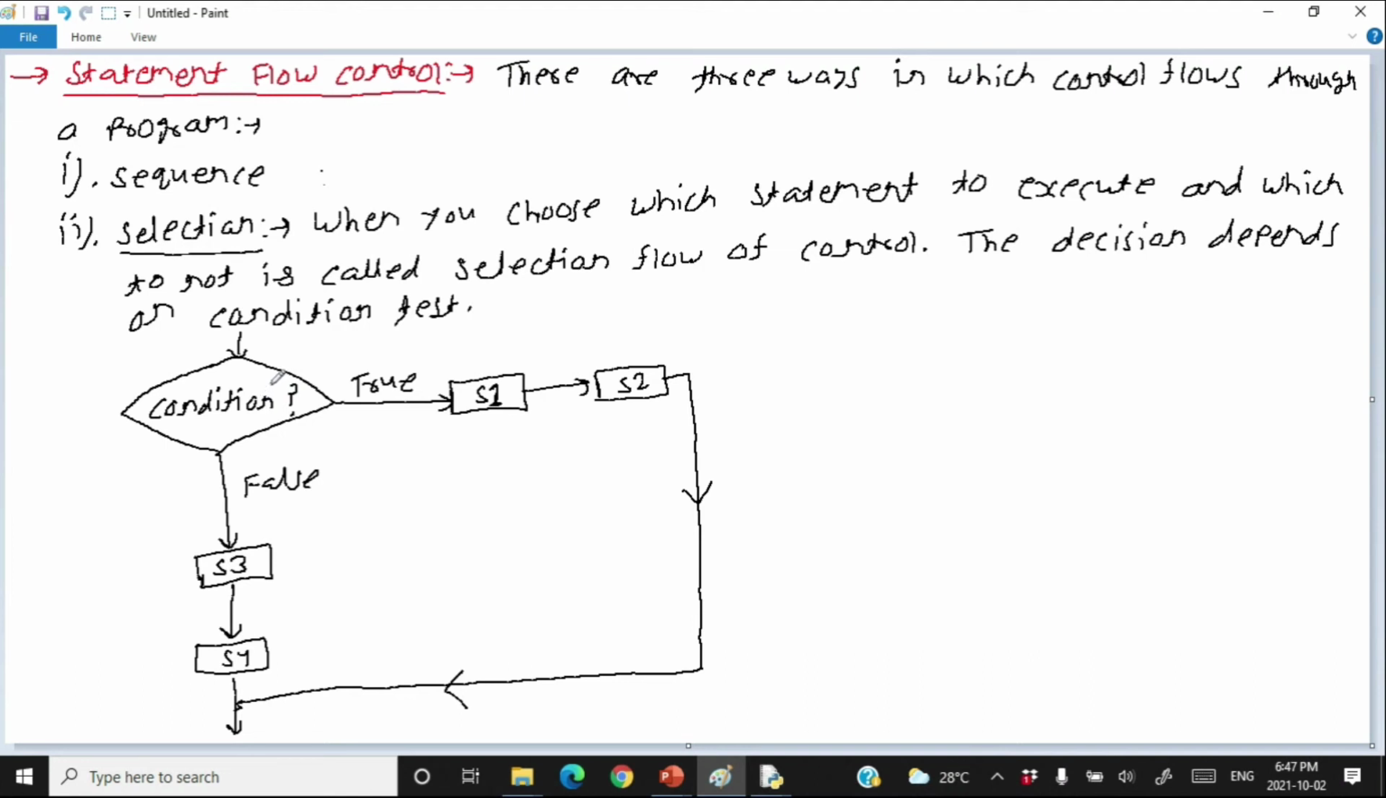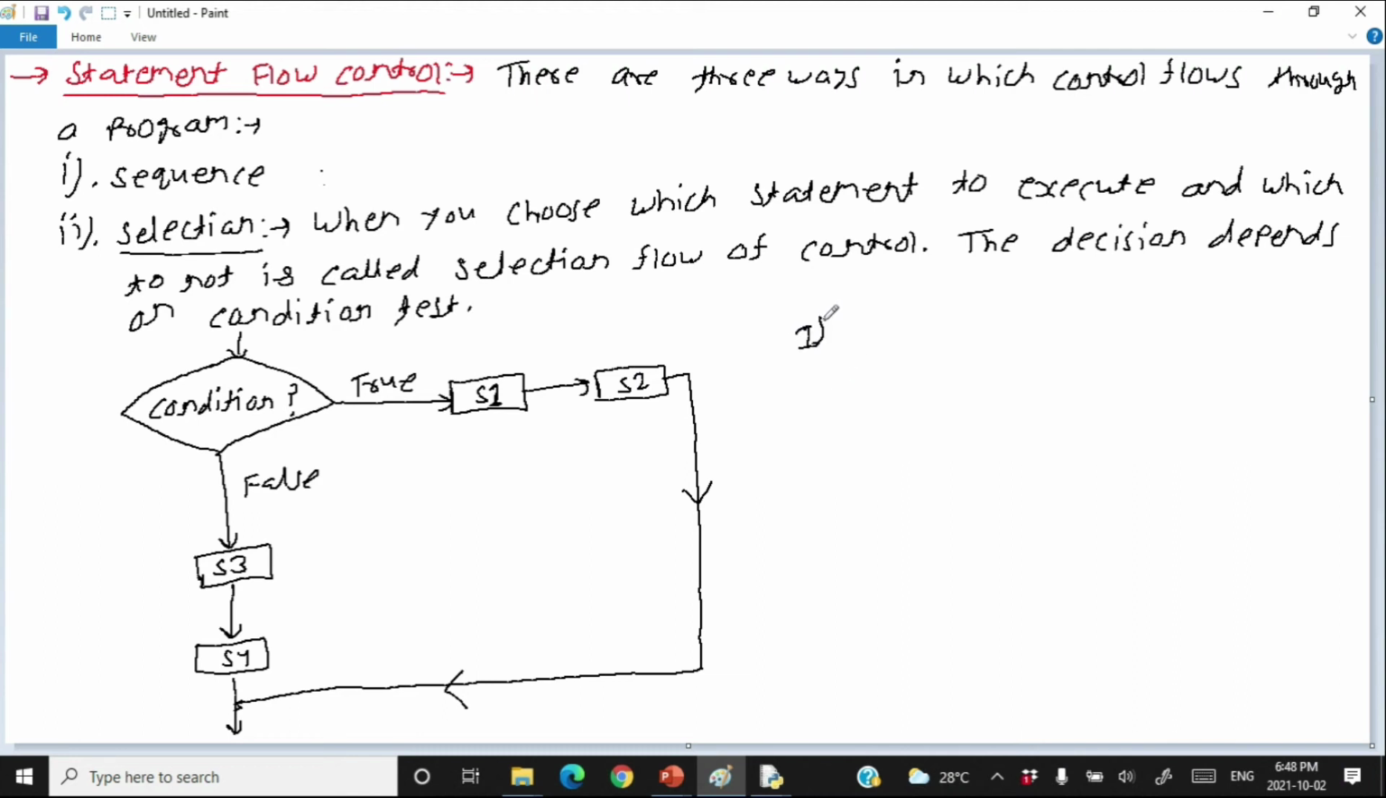If the condition is true, then you have to execute S1 followed by S2, and then you proceed further in the program. And if the condition is false, then you need to execute S3 followed by S4, and then you proceed further in your program. Therefore, in the selection flow of control, you have a condition test, and after that you have a course of action. Based on the condition, you take a course of action. This is the selection flow of control.